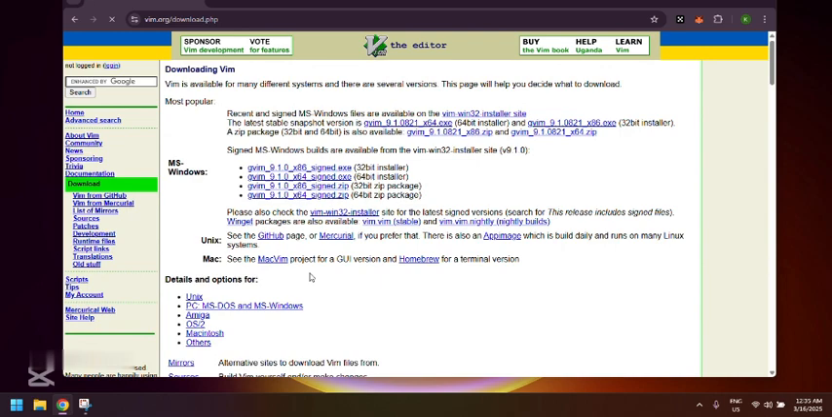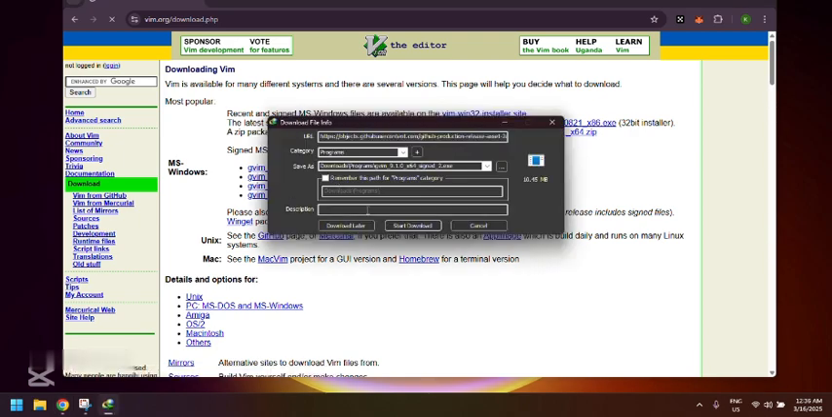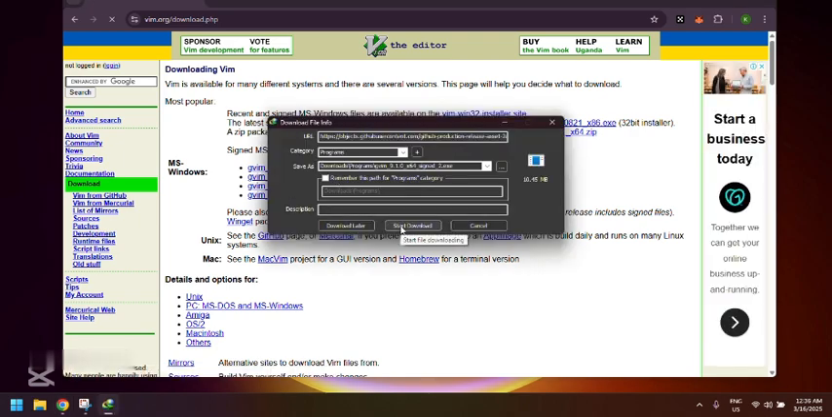After running, the VIM interface will pop up. So you will select your preferred file that you want to download. You click on the 64-bit downloader or the 32-bit downloader. Then you wait for a pop-up menu to appear on the screen. I'm not going to download. So you click on start download, and the app installer will start downloading automatically.